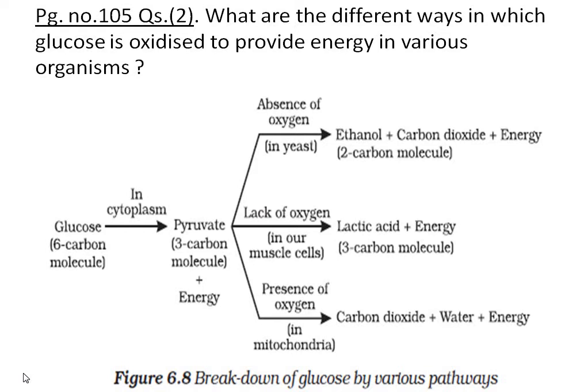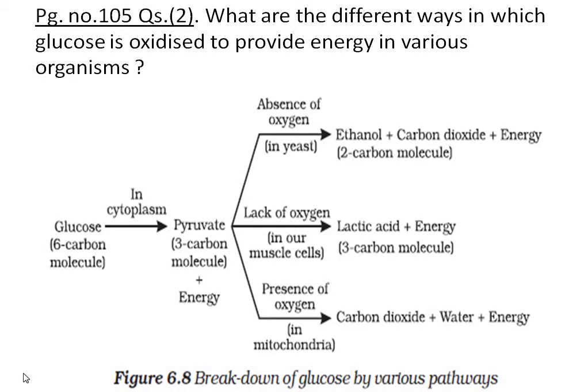The respiration that takes place in the absence of oxygen is called anaerobic respiration. That takes place in some anaerobic bacteria, yeast, etc. They do not need oxygen for the breaking down of pyruvate. Glucose is broken down into pyruvates, and this process takes place in all living organisms equally. But after that the steps change in different living organisms.